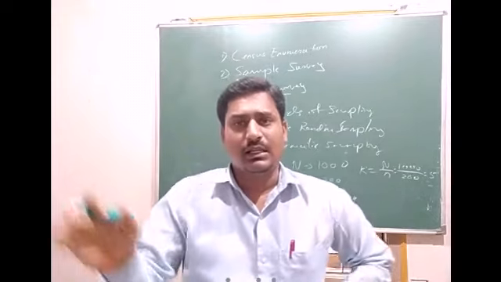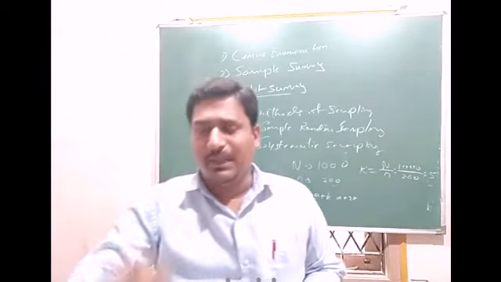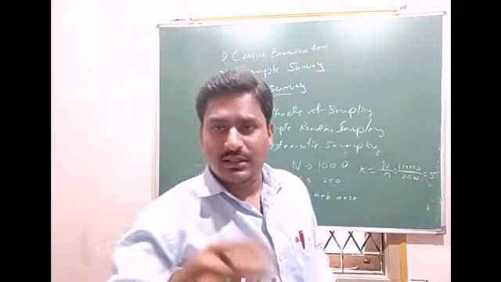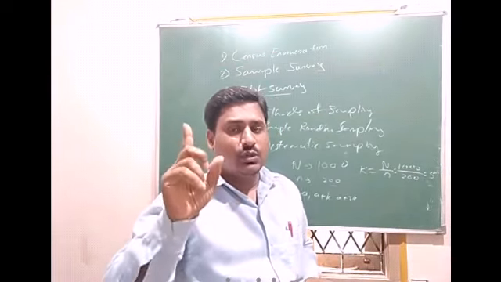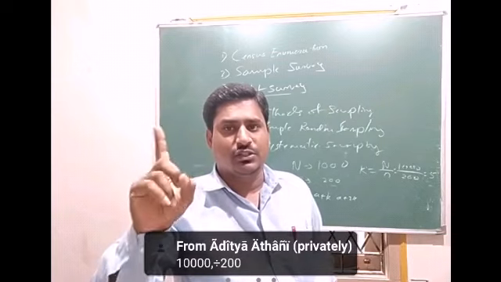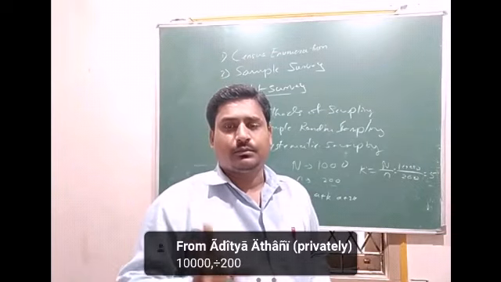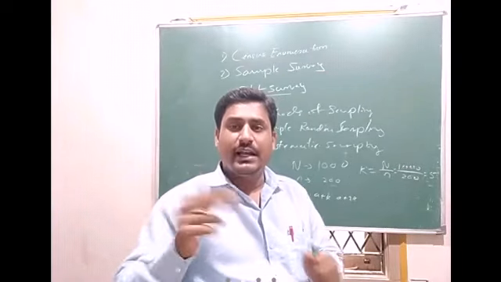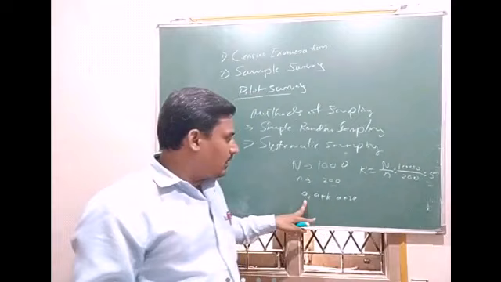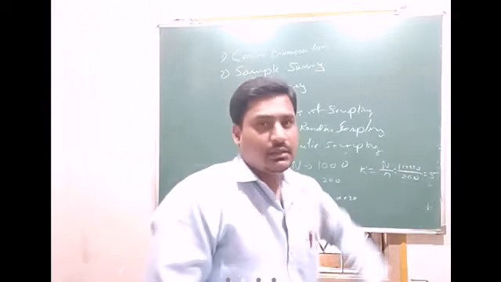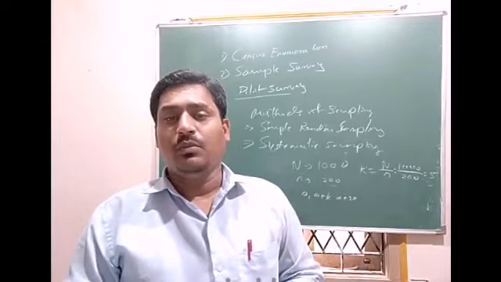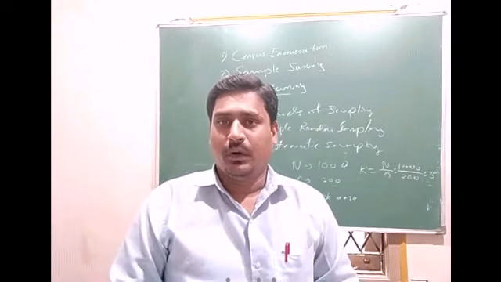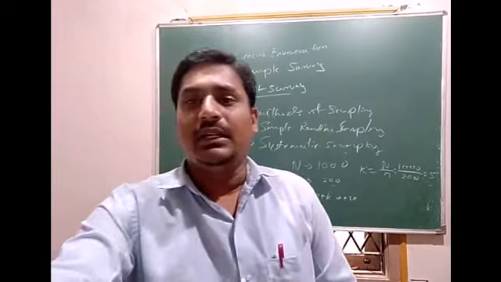So all 200 are not selected by picking the chits here. Remember, all 200 students are not selected by picking the chits. Chits are picked for the first 5 students only. Then onwards, I go on adding the range. So I can collect information from those samples only, not all. Okay, so this is systematic sampling.